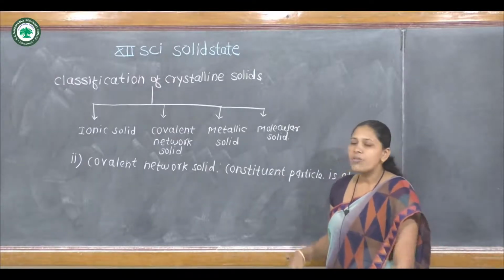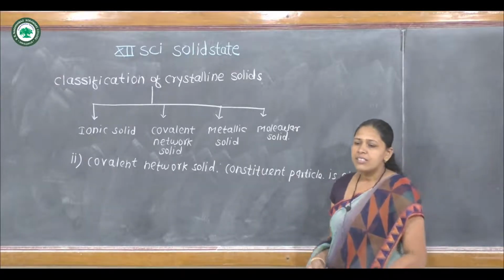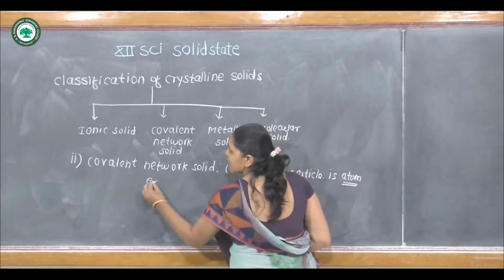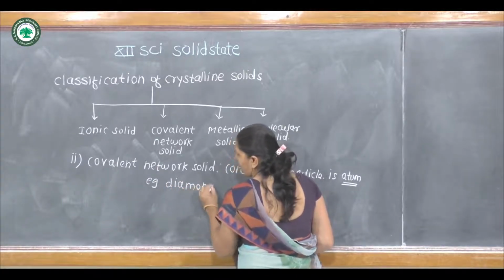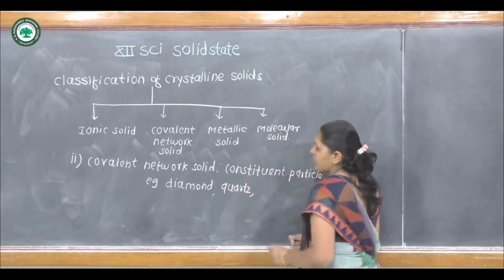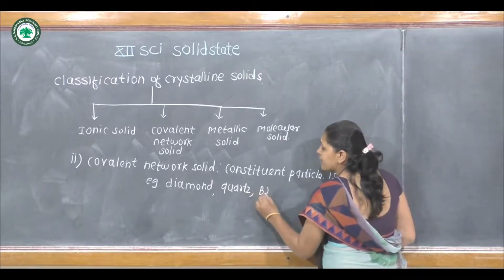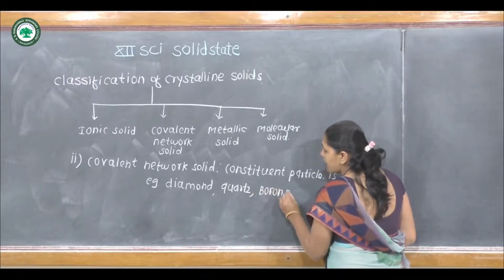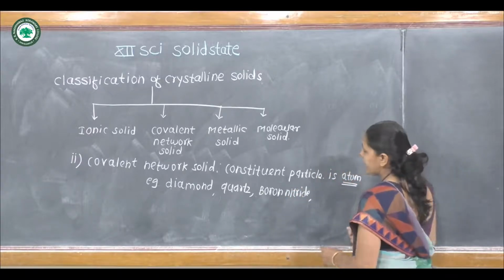Examples of covalent network solids are diamond, quartz, then boron nitride, and carborundum.